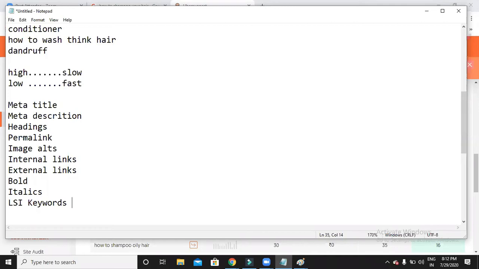Let's say you take a newspaper. Would you like to read the complete content, or would you like to concentrate only on headings and images? Mainly headings and images. Even if it is complete content, you won't read the whole newspaper; you just concentrate on a few things. The same way, when Google tries to crawl your website or your blog, Google won't read the complete content. Google will concentrate on these important places.